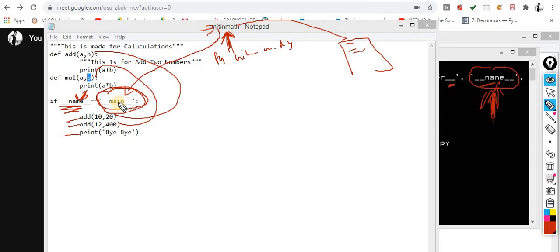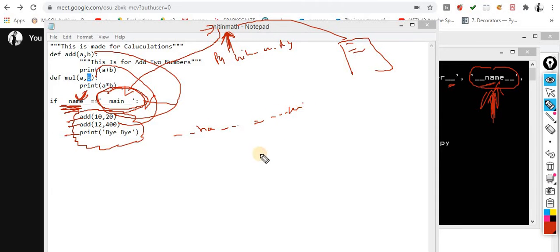But when this condition is not true, that means it is being called indirectly. And when it is called indirectly, whatever function calls or other things I have done over here, I am not supposed to execute them. So this is the key idea to understand the concept of if __name__ == "__main__".